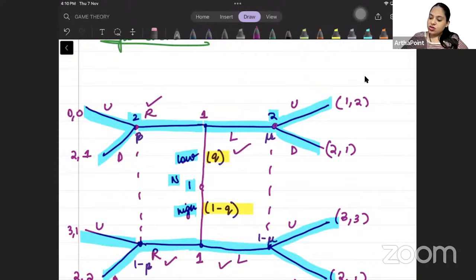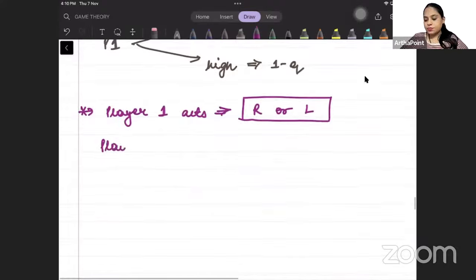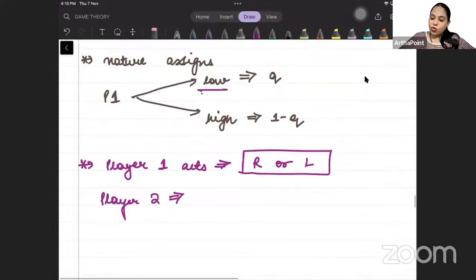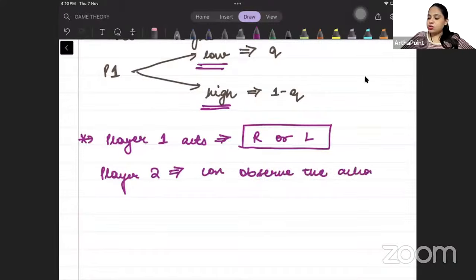Then you reach player 2's node. Now player 2 is not able to know कि player 1 low type था या high type था. ये player 2 को नहीं पता. But player 2 can observe the action of player 1.